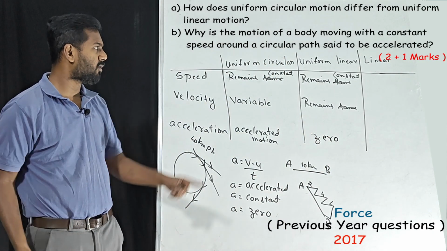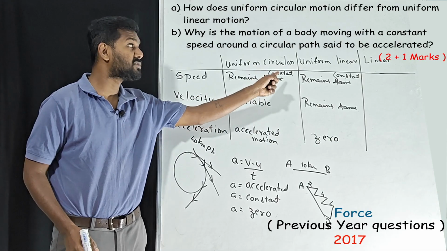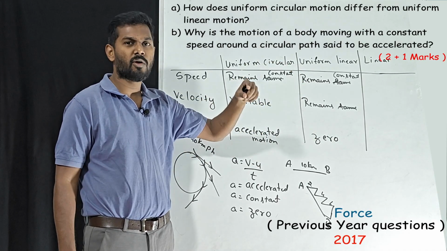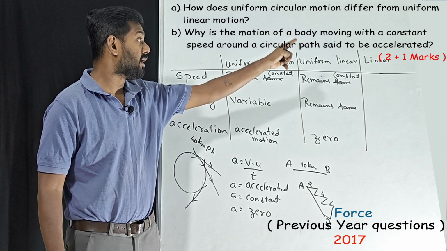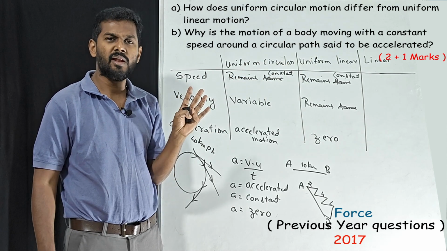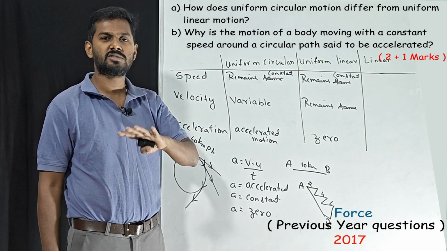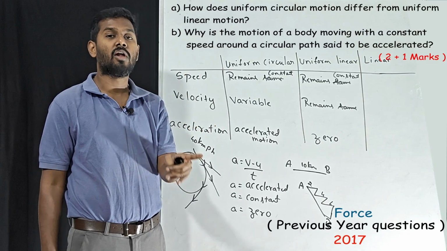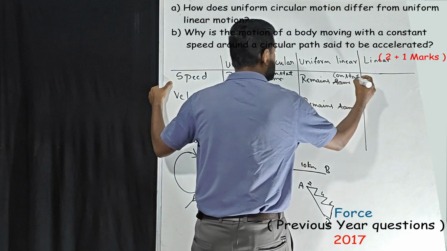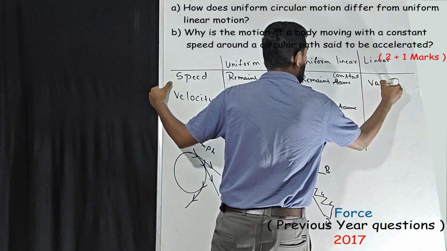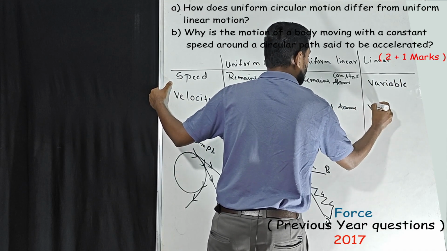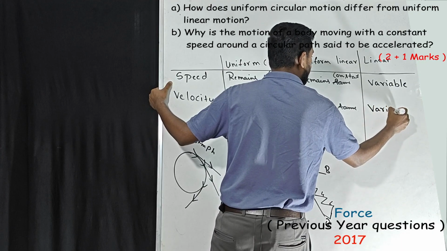Okay, now we'll talk about linear motion. Here it is uniform linear, that is just linear. What is uniform? Uniform means constant speed. Linear means just moving in a straight path. We don't know whether the speed is constant or variable, so we always assume it as variable. So in linear motion, speed is a variable quantity, and we know velocity is also variable.